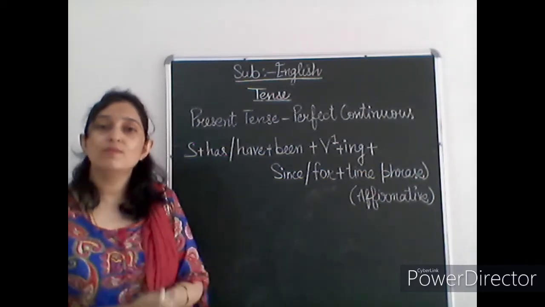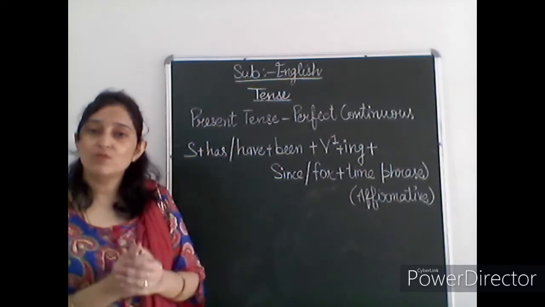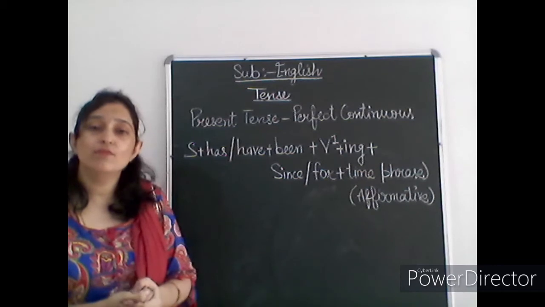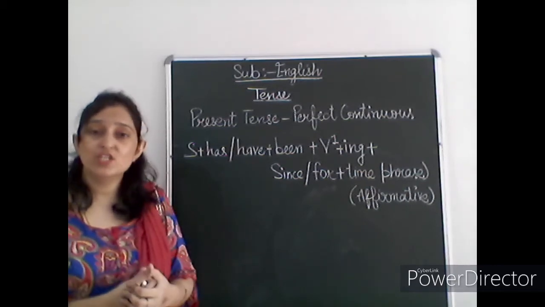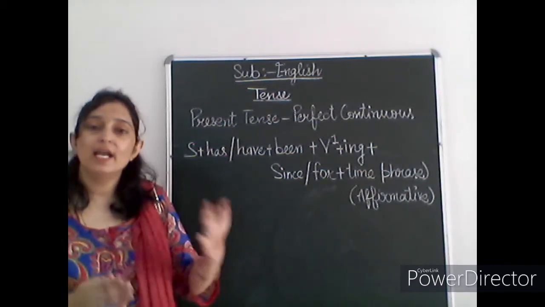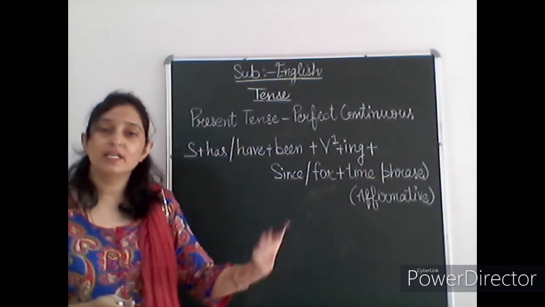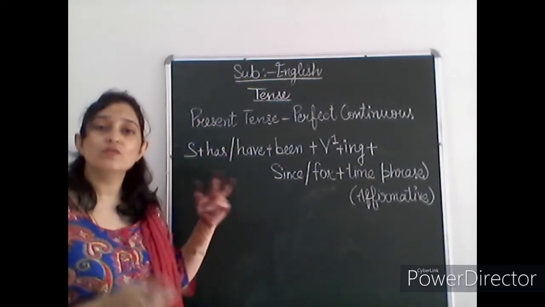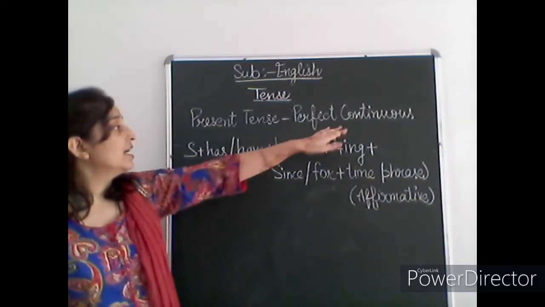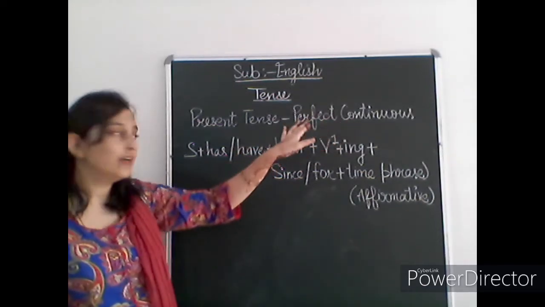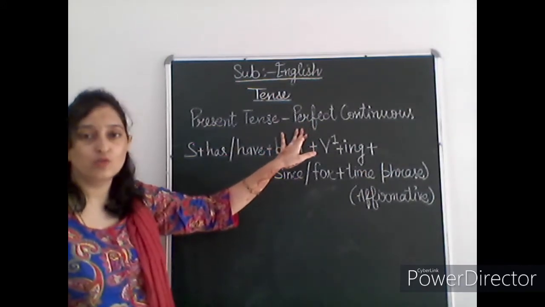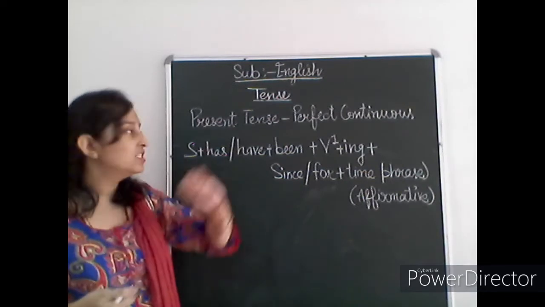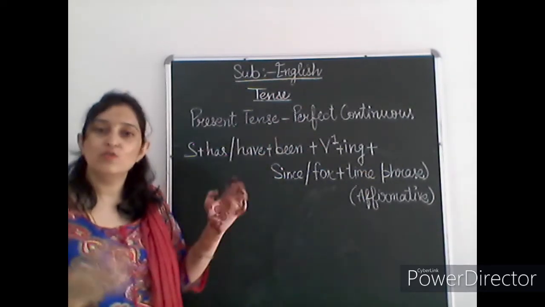We have three types of main tense: present, past and future. And then further we have four main types of each category: simple, then continuous, then perfect, and then the last one, present perfect continuous. So this is the mixture of second and third one, because it has continuous also and it has perfect also. So here we can do a slight mixture of perfect and continuous.